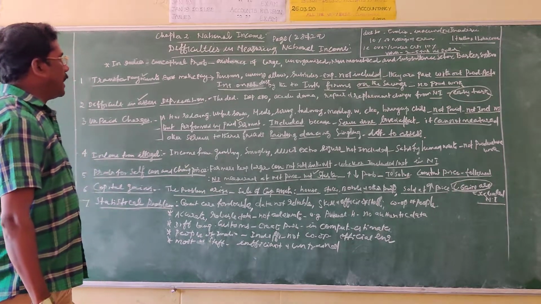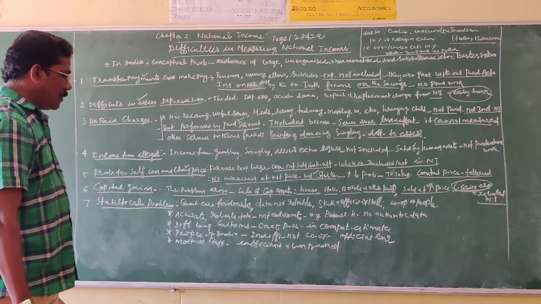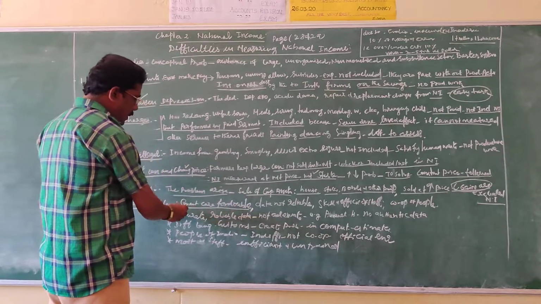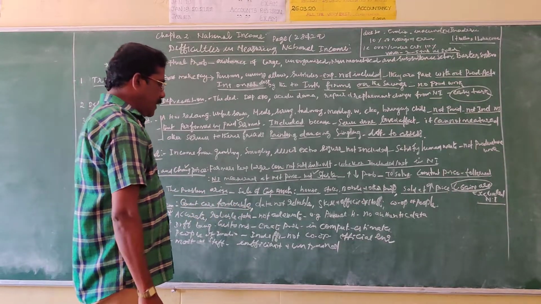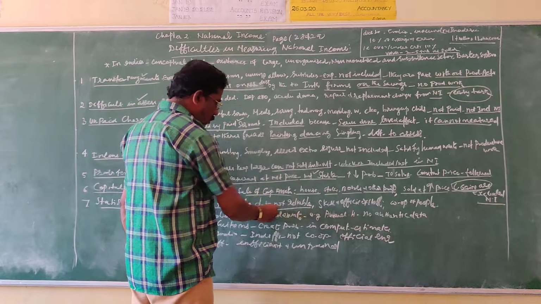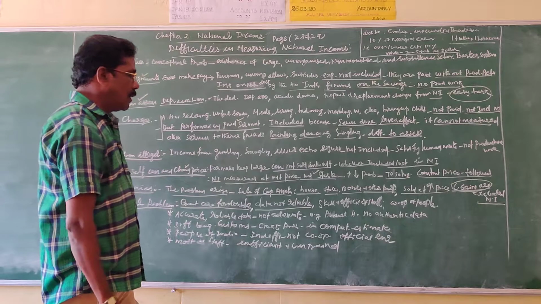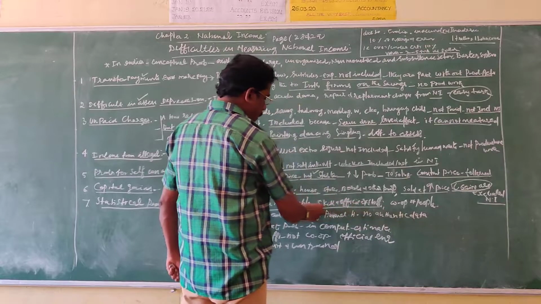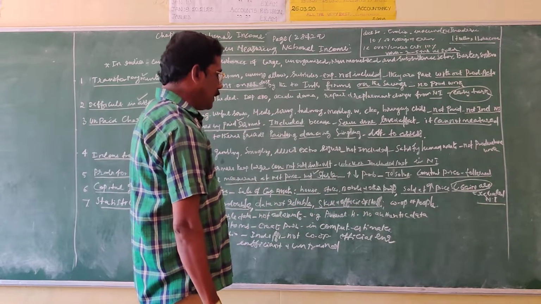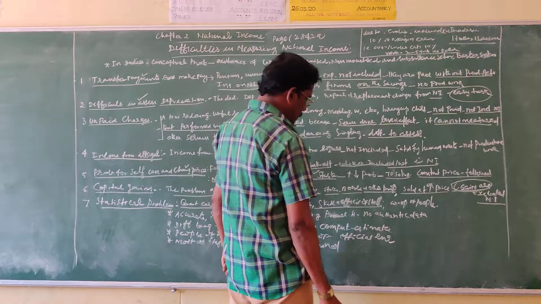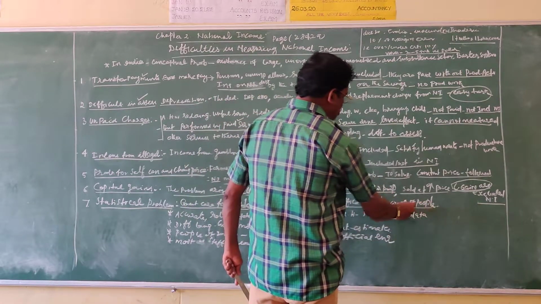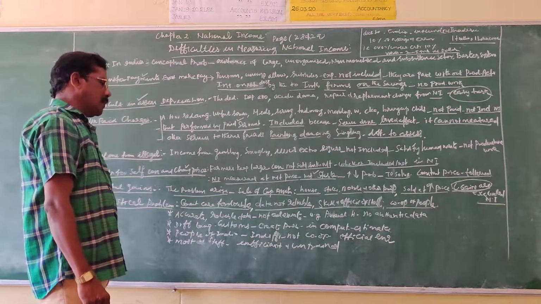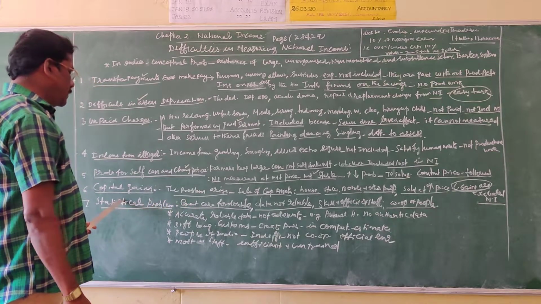It's a very big challenge because greater care is essential for avoiding double counting, and at the same time the data are not reliable or not correct, the efficiency and skill of the data collection staff are not adequate, and the cooperation of the people with the offices is not existing. So due to these reasons, there is a statistical problem.